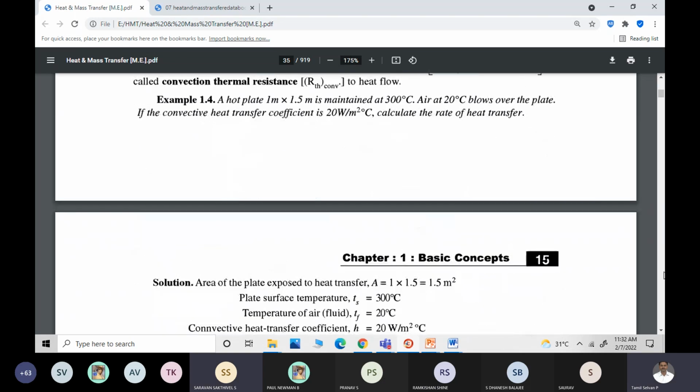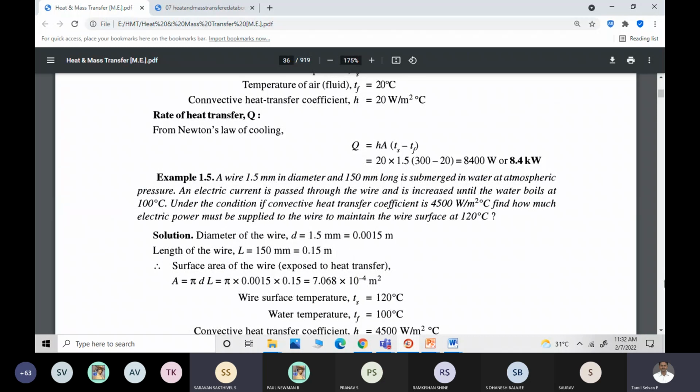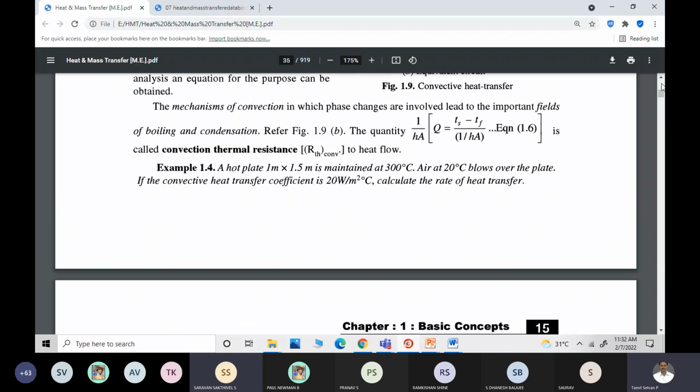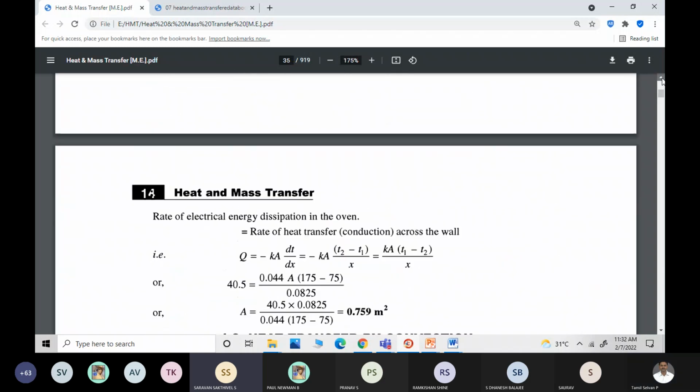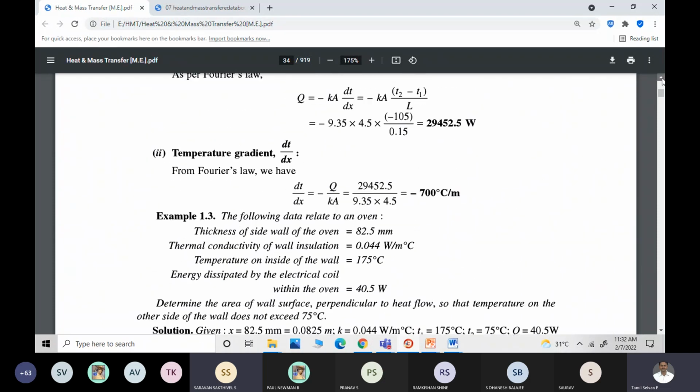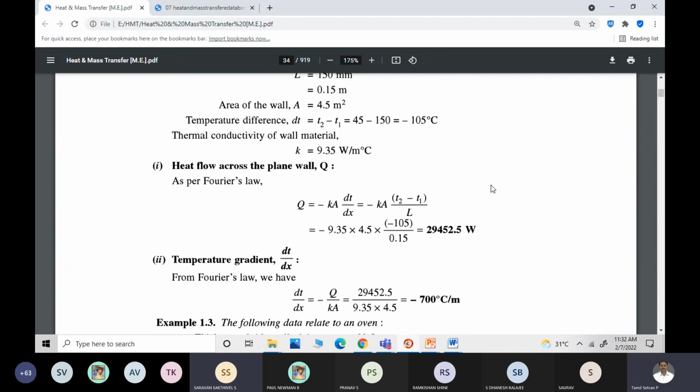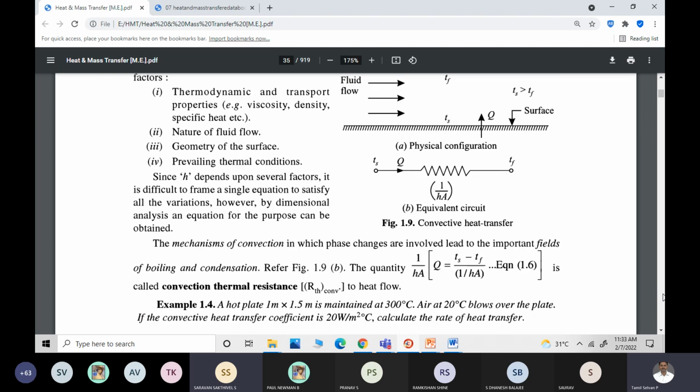Even in the second example, I think it's not there in this textbook. In the first, as per Fourier law, we have found out what is Q. Q equal to minus Ka dt by dx. Suppose you are asked to find out the temperature gradient, then dt by dx equal to this one, minus 700 degrees C per meter. Is it fine? Is it visible to all of you? Those who have missed today's classes, I don't know.